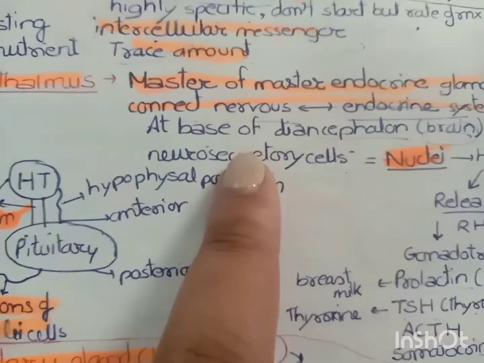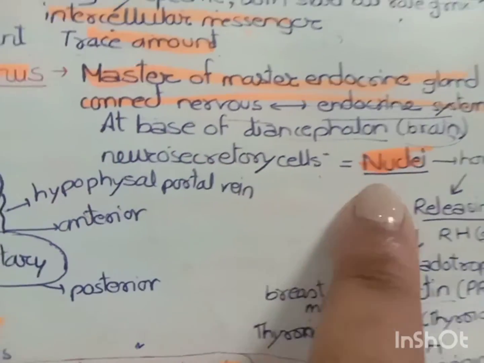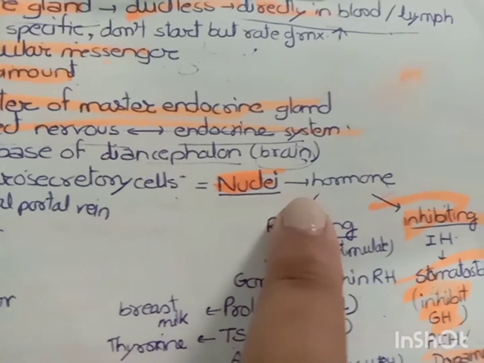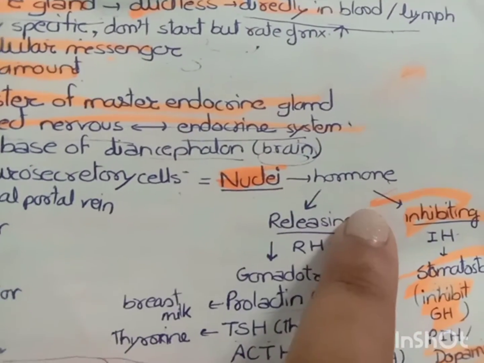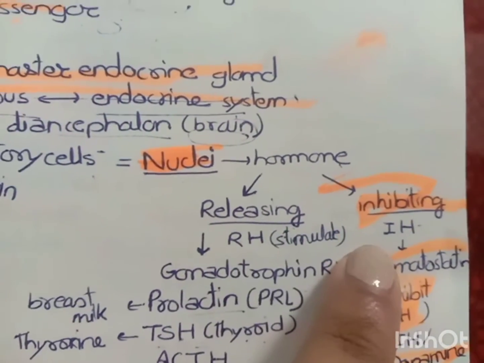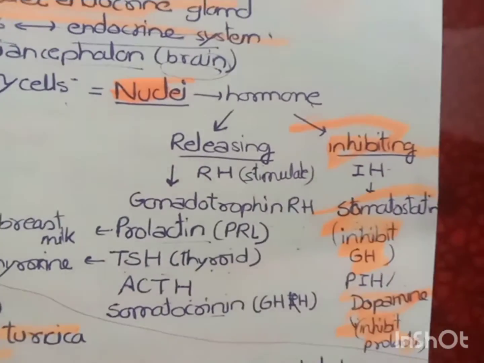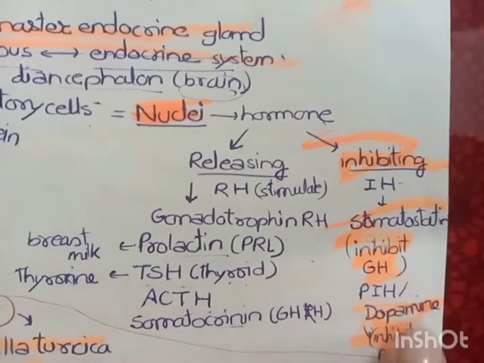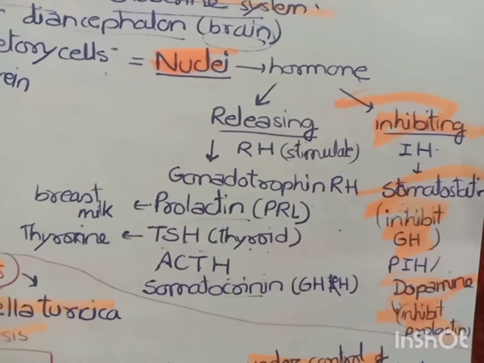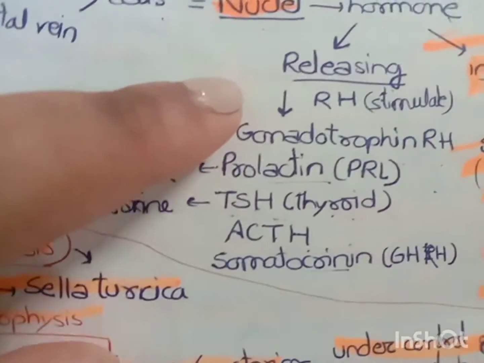Now, the hypothalamus consists of neurosecretory cells, and these cells are also known as nuclei. And these nuclei cells, they release two types of hormones. One is releasing hormone and the other is inhibiting hormones. Now, these are the types of releasing hormones it secretes, and these are the inhibiting hormones it secretes. Okay. Now first, let us study about the stimulating hormones.